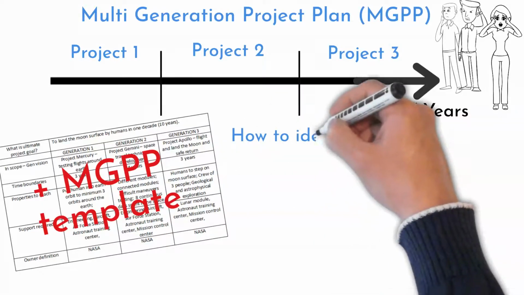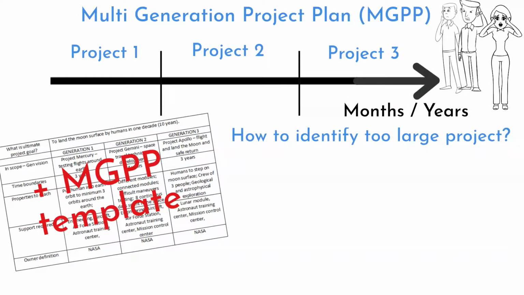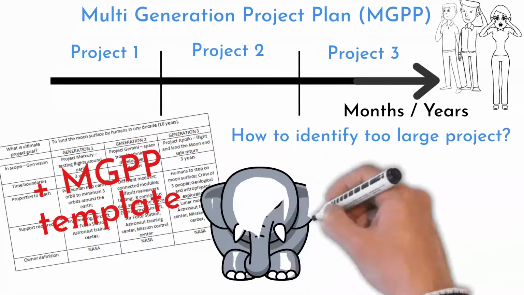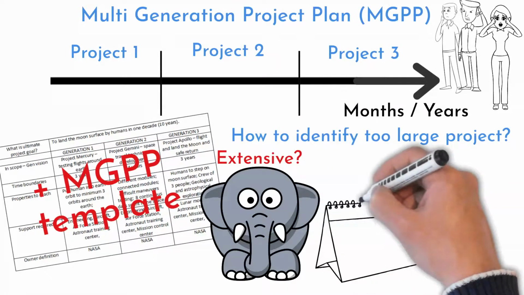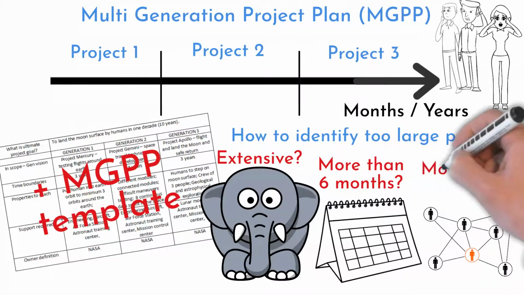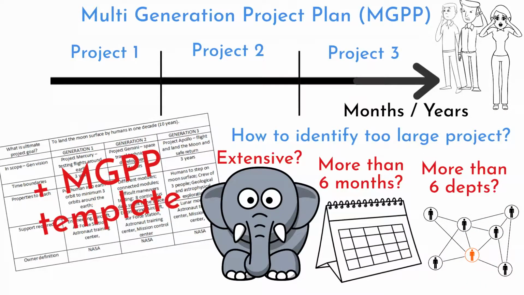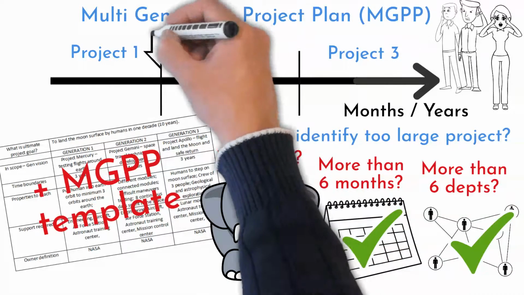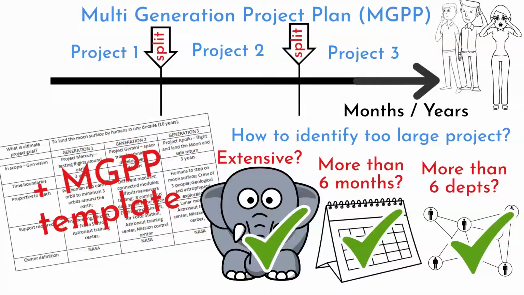Ask yourself the following questions to recognize if the project you are in is too large. Is the planned activity extensive? Is it planned to be longer than 5 to 6 months? Is it influenced by more than 6 different departments? If the answer to any of these questions is positive, I will suggest dividing the project into smaller portions. There are several reasons for that.